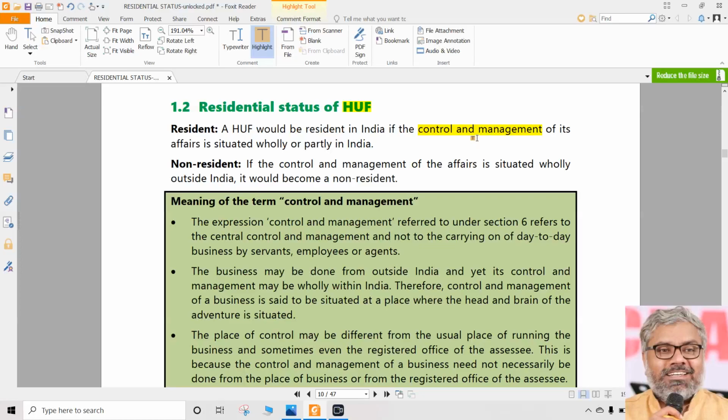For example, somebody cannot say, I stayed for 182 days, but I am not resident. How can you say that, sir? Law says once you stayed 182 days, you are resident. You cannot go to court arguing against the law. There cannot be any litigation there.